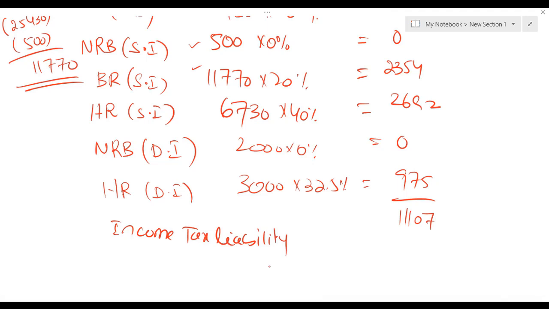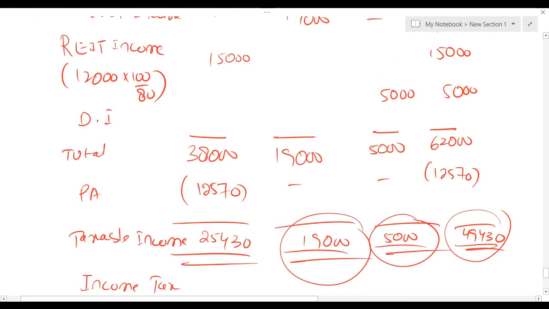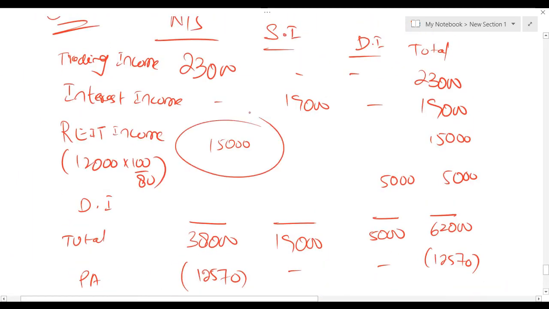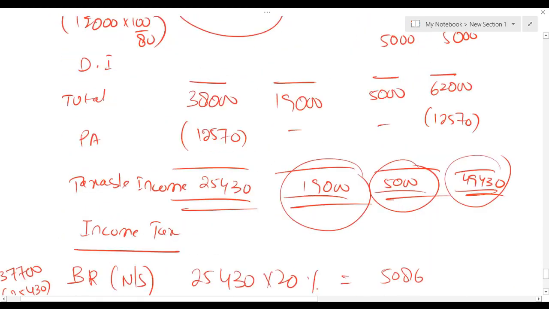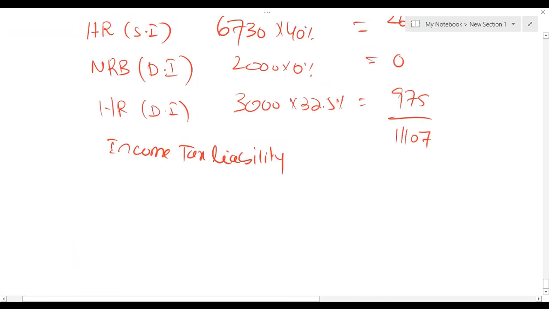Simply, we have to deduct the tax which we have already paid in advance. From real estate investment trust, actually we received 12,000, but while solving the question, instead of 12, we took 15. We grossed it up. So the difference of 15,000 and 12, which is 3,000, we have already paid in advance as tax.